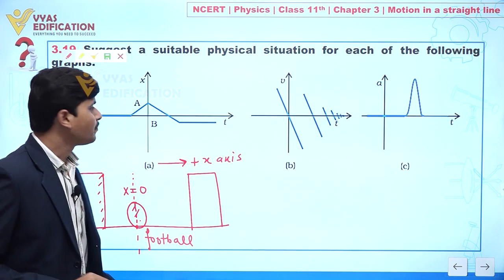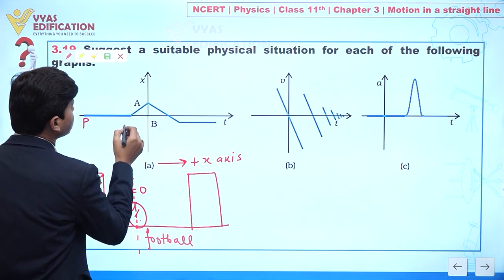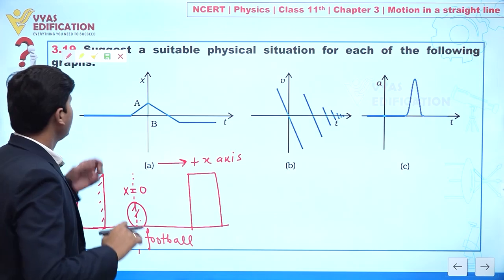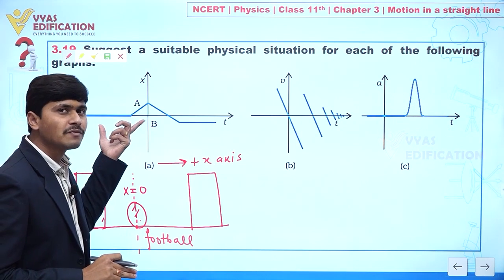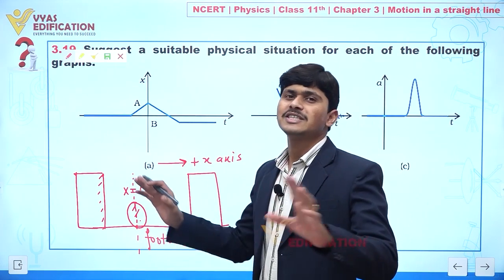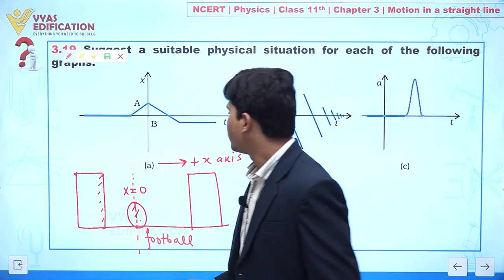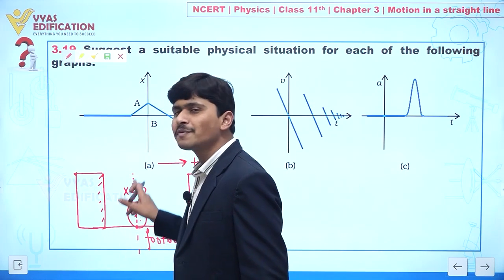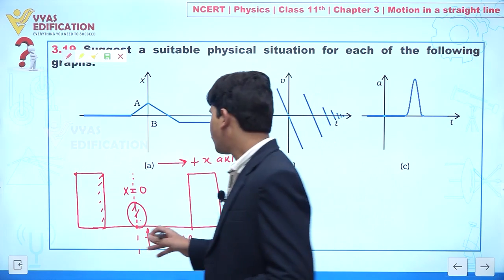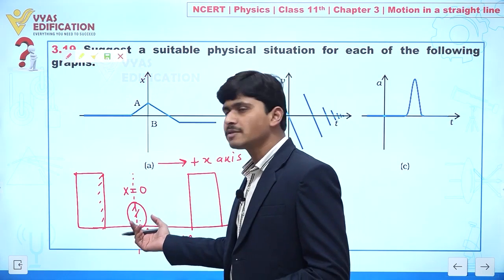Clear? So now, if I write here, let's suppose this is P, and let's suppose this is T. Clear? Let's suppose this graph is representing the position of this football not changing with time. The position of the football is not changing with time. It means this football is at rest. Clear to everyone? Now let's suppose a person kicks this football in the right direction. Clear? So definitely we know its speed will increase.